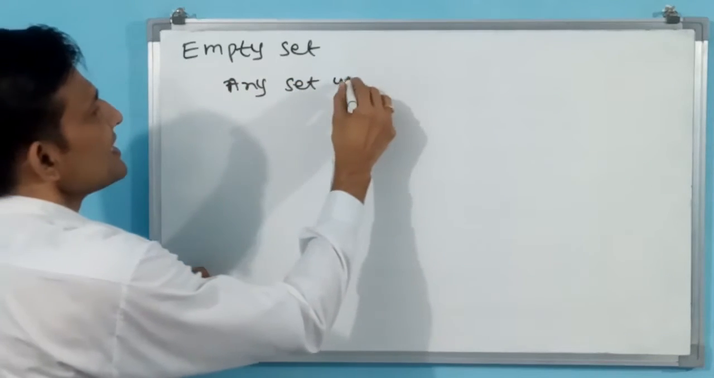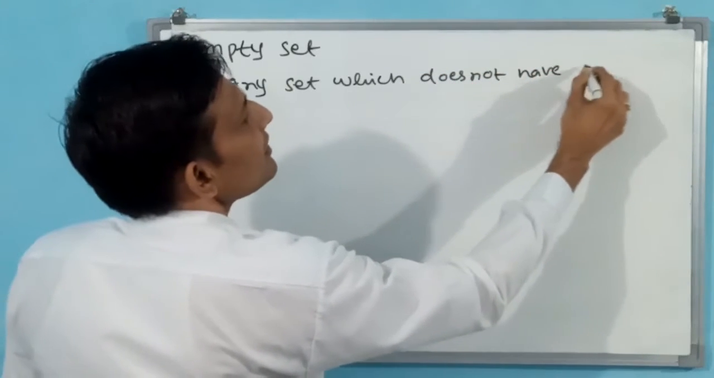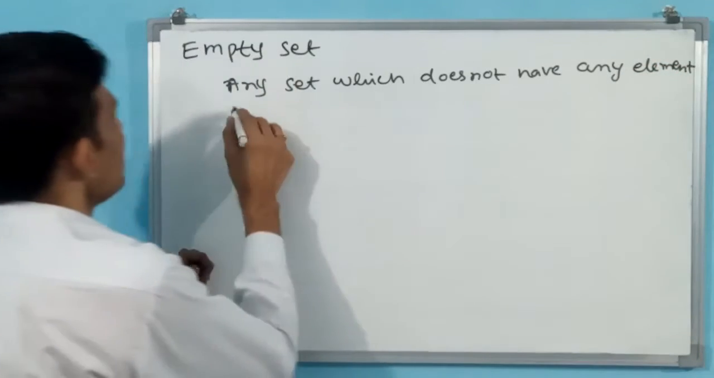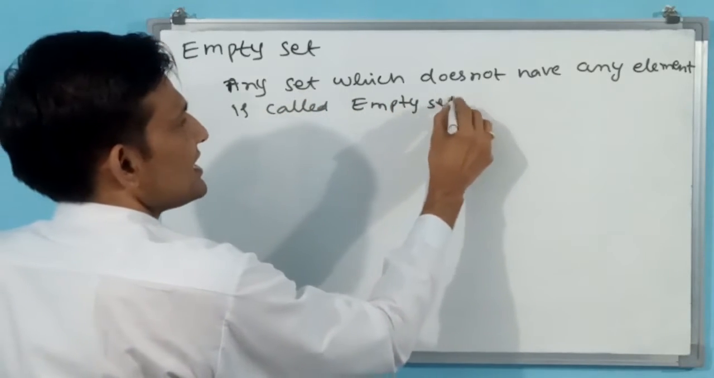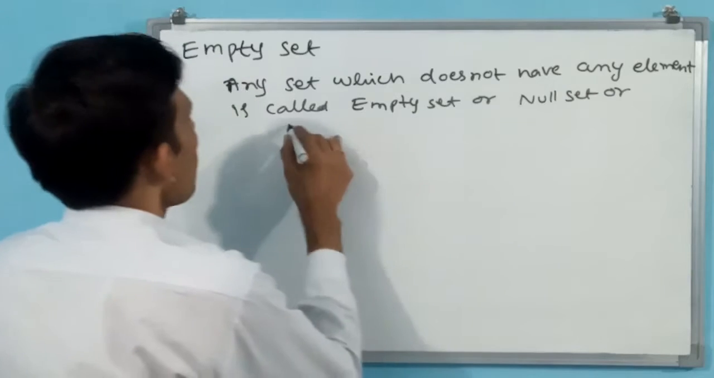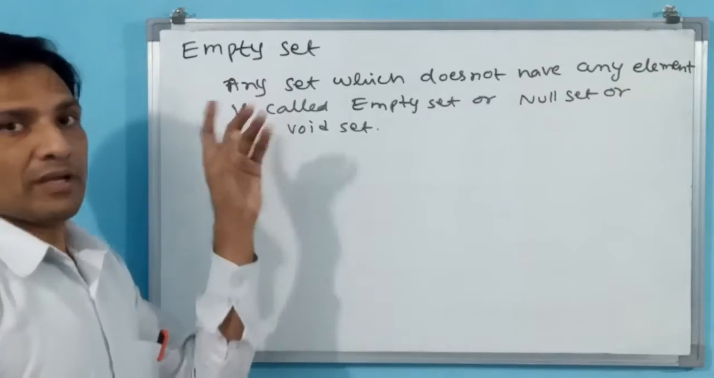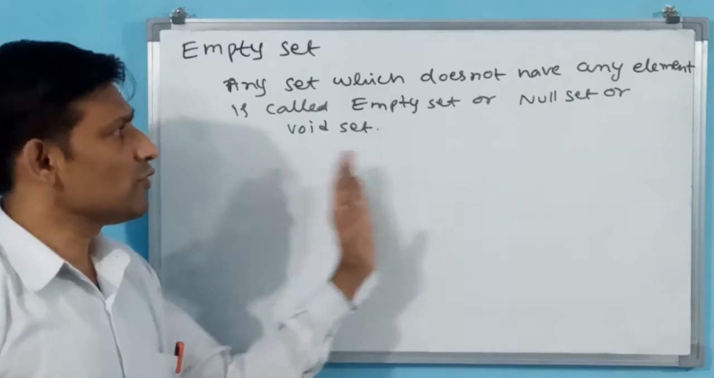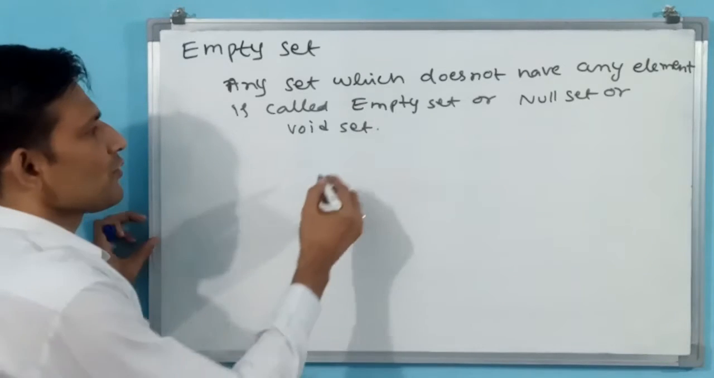Any set which doesn't have any element is called an empty set, or null set, or void set. Okay, any set which doesn't have any element, not a single element, is going to be called a null set, empty set, void set. Representation, how we are going to show?